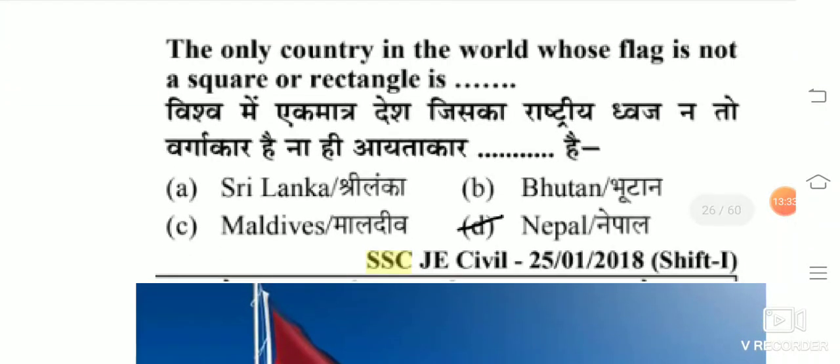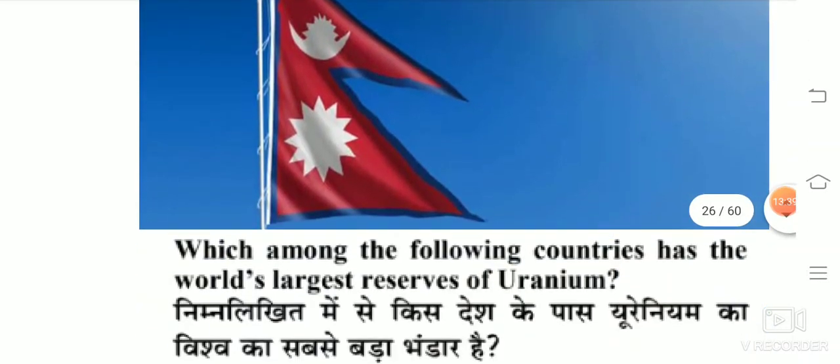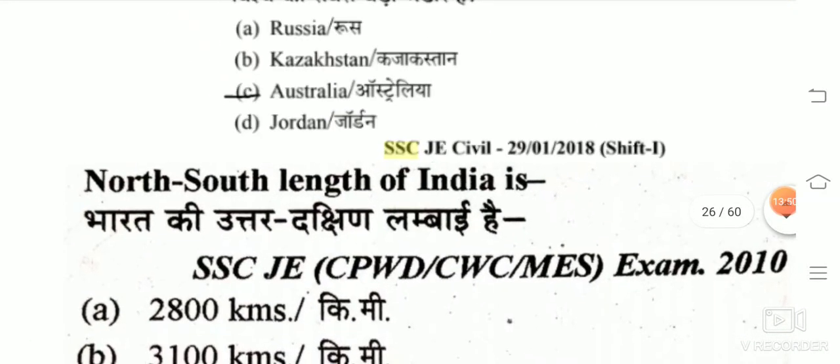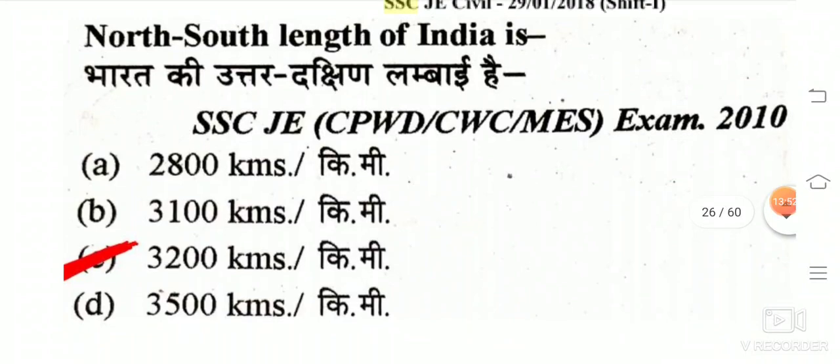The only country in the world whose flag is not a square or rectangle is Nepal. Which among the following countries has the world's largest reserves of uranium? The answer is Australia. The north-south length of India is 3200 kilometers.